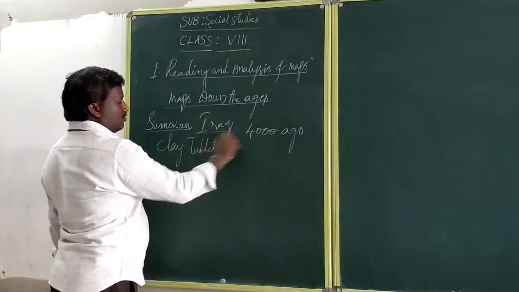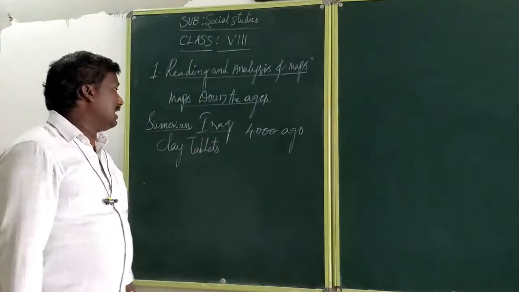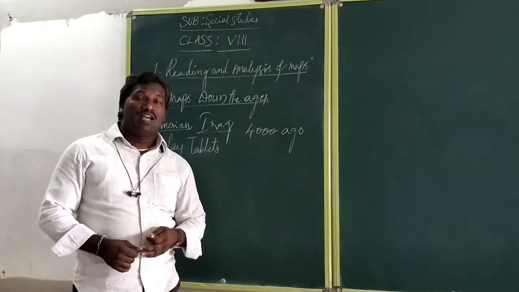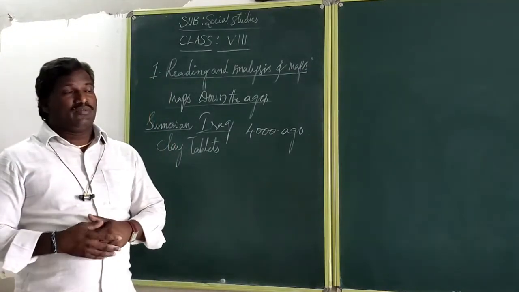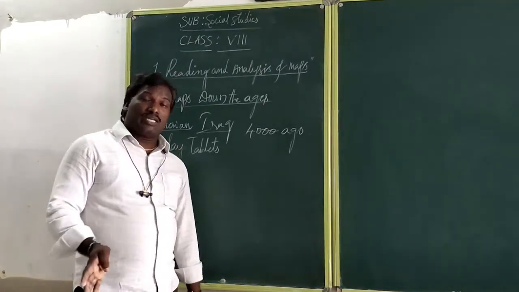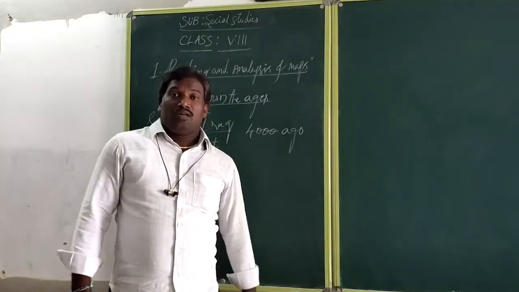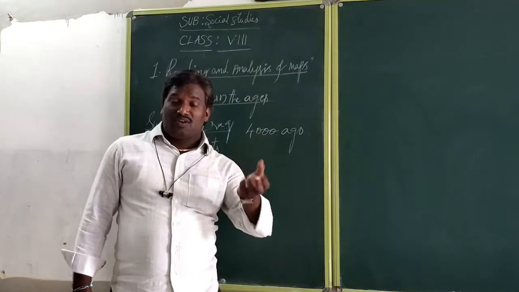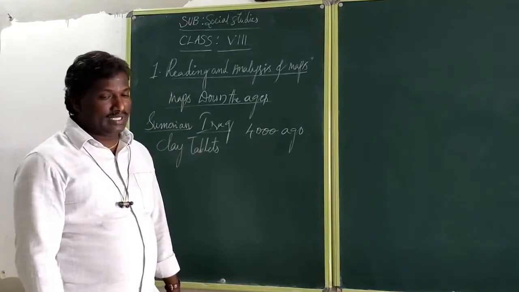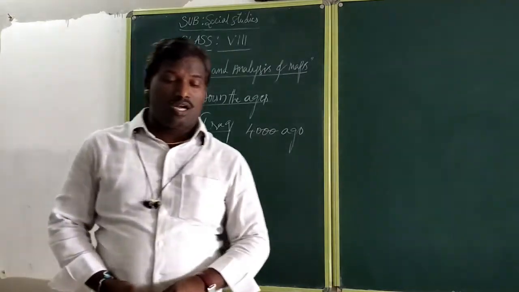Clay tablets. Okay. At the same time, Sumerian members also had a huge landmass belonging to the temple. That's why they prepared some of the maps, to preserve the records of the particular land. And nowadays also, different temples have different types of property in different areas. That's why they follow some of the maps according to the temple's land. That's why they prepare the maps. Sumerians, the present Iraq members.